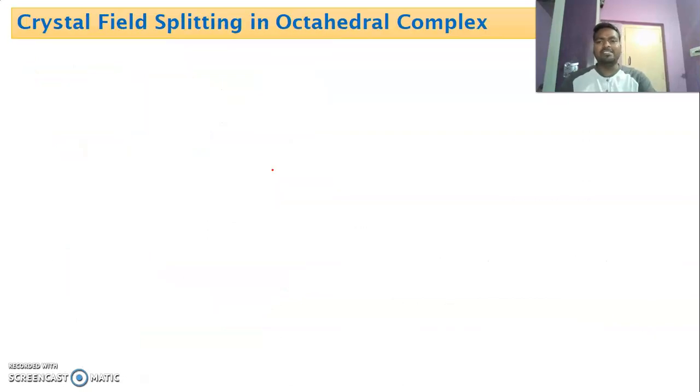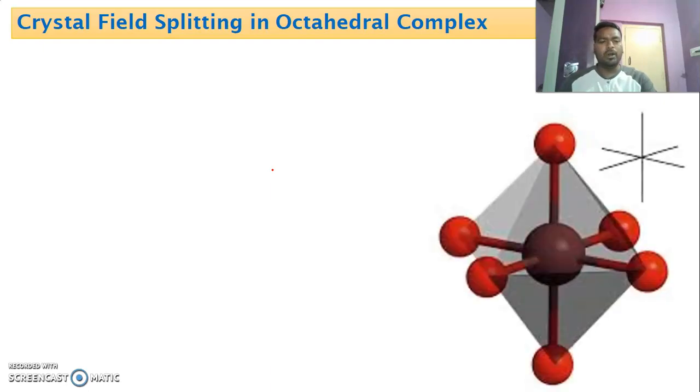Now let us see the crystal field splitting in octahedral complexes. You know octahedral geometry. Octahedral complexes are complexes which possess 6 coordination bonds, containing 6 monodentate ligands, and these 6 monodentate ligands are present in an octahedral manner. So this is called octahedral shape, octahedral geometry. There are 6 monodentate ligands attached, or it contains 6 coordination bonds.